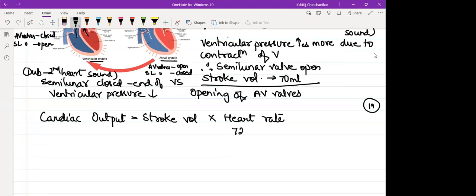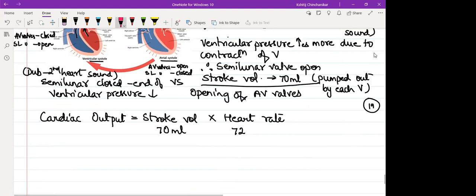So if I say that is 72, stroke volume, remember the amount of blood pumped out by each ventricle, right ventricle से भी ब्लड बाहर जा रहा है, left ventricle से भी ब्लड बाहर जा रहा है, but we measure cardiac output mainly with respect to left ventricle. So if you multiply 70 into 72, it comes to approximately 5 liters per minute.